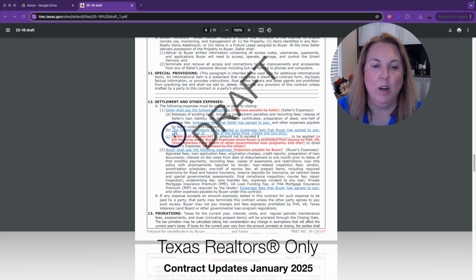And you can either mark a flat fee and put that amount there, or mark the second box and put a percentage of the sales price. You'll check one box only. This is where it gets tricky.